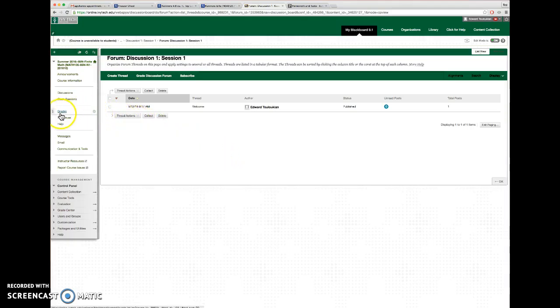All right, so that's the basics. There's a tab for grades. You'll click on that if you want to see your grades. Mine shows up as nothing because I'm teaching, not taking the class. And that's basically the main thing.